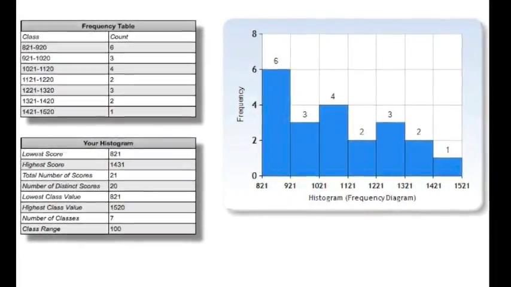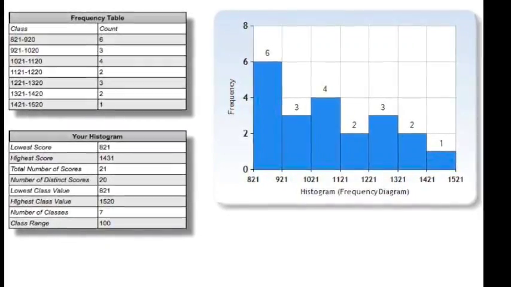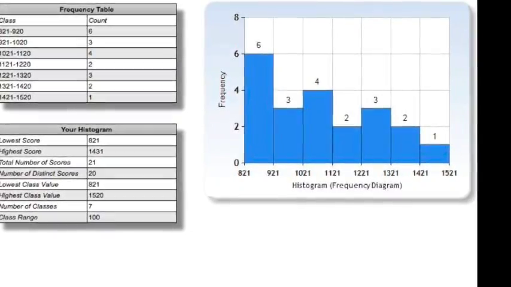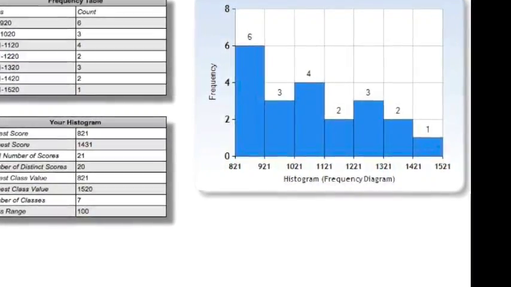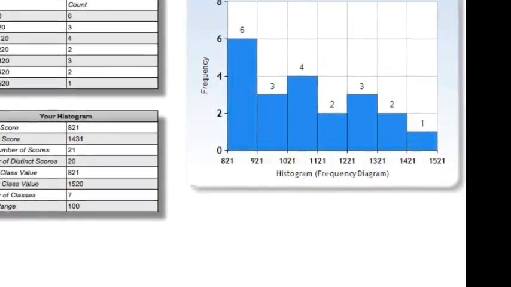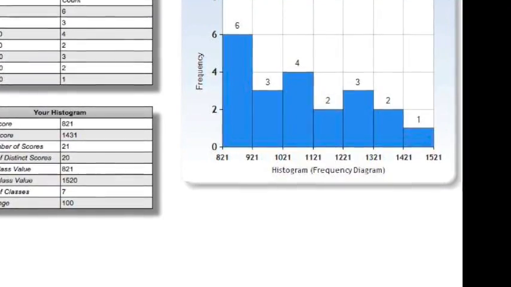So the GDP happened for 6 years. From the GDP per capita of 1,421 to 1,521, the GDP per capita was only in that range for 1 year in 2010. We can see this because the graph goes up to 1. Since it only goes up to...